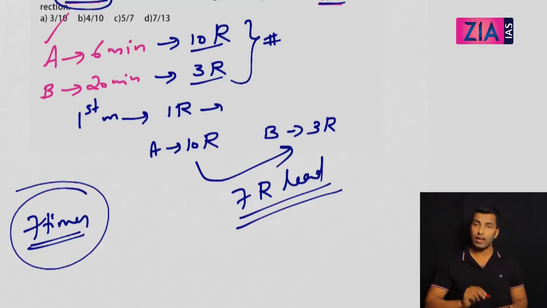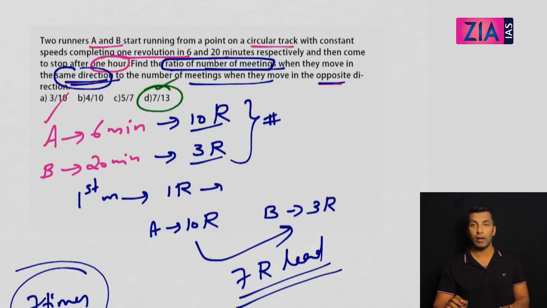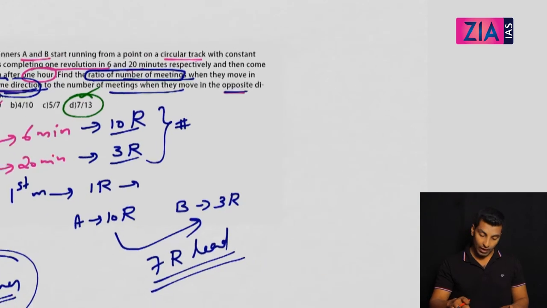Okay, so I understood the number of meetings if they move in the same direction is 7. But the question is the ratio of the number of meetings when they move in the same direction to the number of meetings when they move in the opposite direction. Now I can already answer the question because I find only one answer choice where this is 7. But how will you get the other? Why is it 13?